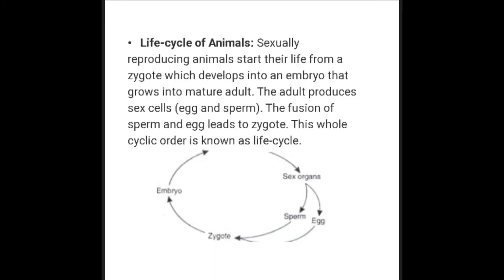Life cycle of animals. Sexually reproducing animals start their life from a zygote, which develops into an embryo that grows into an adult. The adult produces egg and sperm. The fusion of sperm and egg leads to a zygote. This whole cyclic order is known as the life cycle.